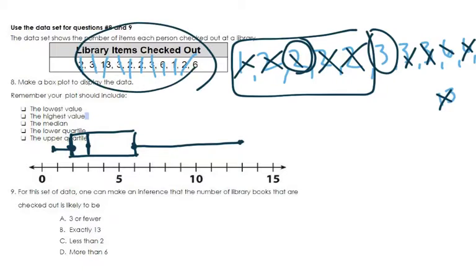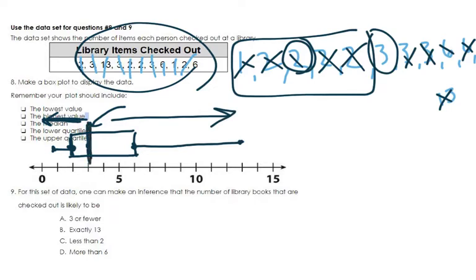But if you were just using the box plot, we know that the median is the middle number. And so you know that 50% of the numbers are on this side of the number 3, and 50% of the numbers are on the right side of the 3. And so this is the middle of the road.